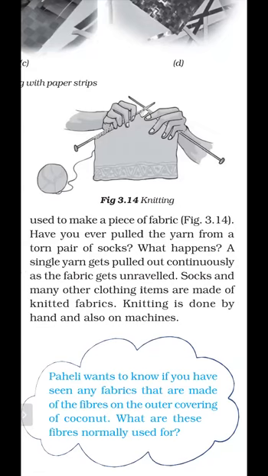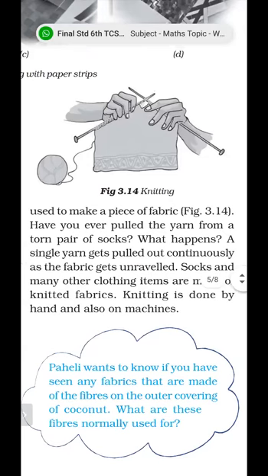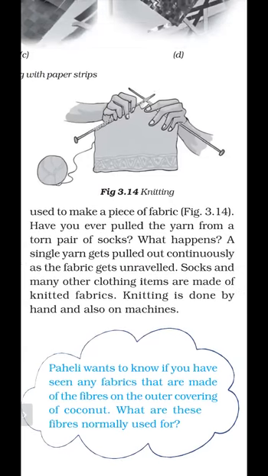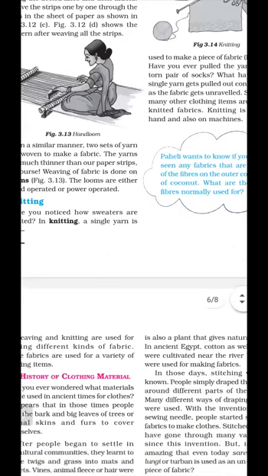So there are two methods for knitting. The first method is by using machines, and the second method is by using our hands. Weaving and knitting are used for making fabric, and these fabrics are used for a variety of items.